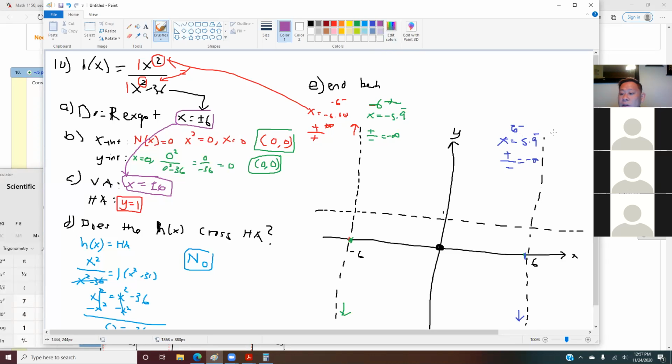And the last one we use is 6 plus. And that number is 6.000001, which is this number over here. And when you plug this, both of these will give me a positive infinity. That means this goes up. So this, we call the end behavior.